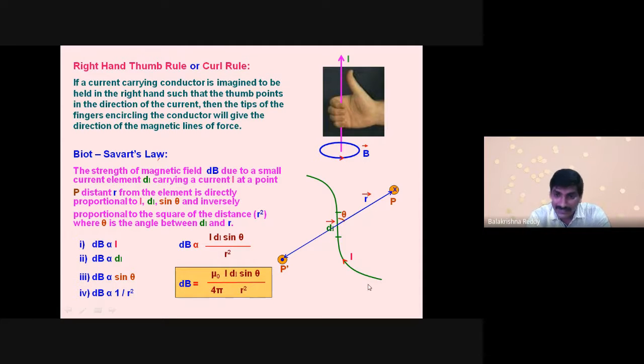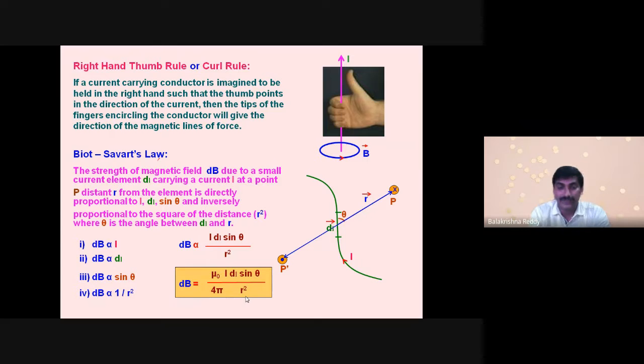But if you apply it for the entire wire, for the entire length, we know that by summing up all the elements, we have to do integration, right? If I integrate this equation, I'll get B equal to mu naught by 4 pi, I into L sine theta by R square, not dl, because now I'm calculating the magnetic field with respect to the total wire. Okay, this is exactly the Biot-Savart law. It's the most important law to apply.